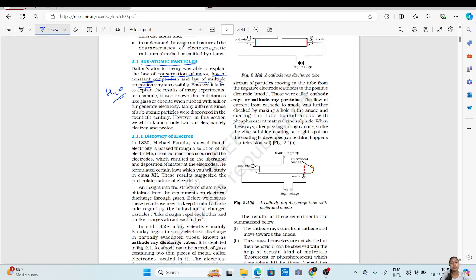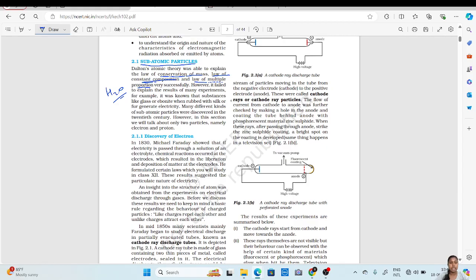However, it failed to explain the results of many experiments. For example, it was known that substances like glass or ebonite, when rubbed with silk or fur, generate electricity. If you take a glass and rub it on silk or fur, or on your hair, and you place it near a paper, the paper will stick to the glass, right?